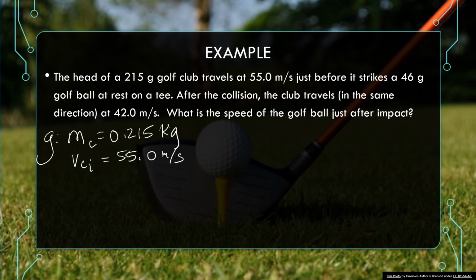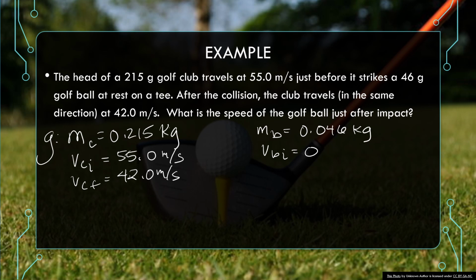And I'm also told the mass of the ball is, again converting to kilograms, don't forget, 0.046 kilograms. And the initial velocity of the ball is 0. I know that the final velocity of the club is 42, but what I don't know, my unknown, is the final velocity of the ball.